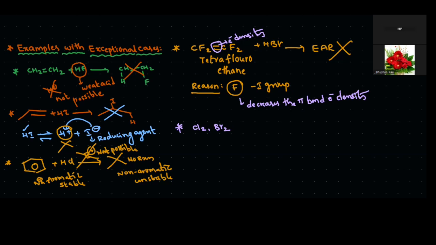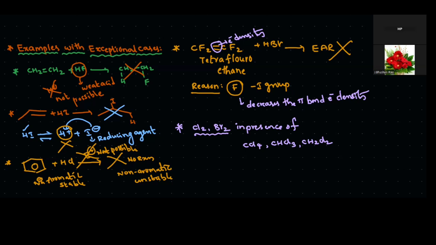This chlorine and bromine mostly reacts in the presence of CCl4, CHCl3, CH2Cl2. These are also other kinds of reagents.